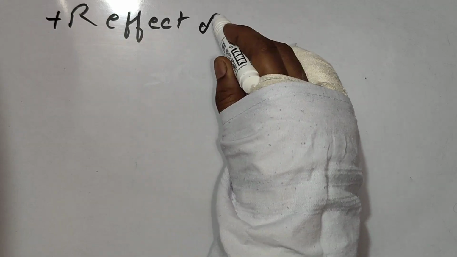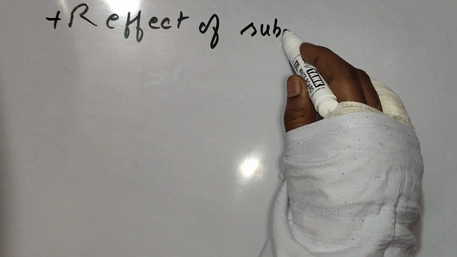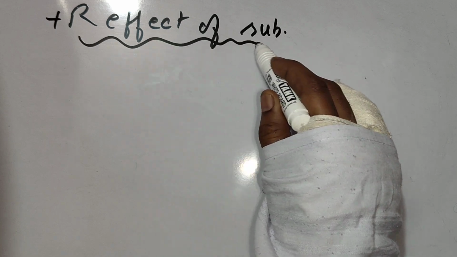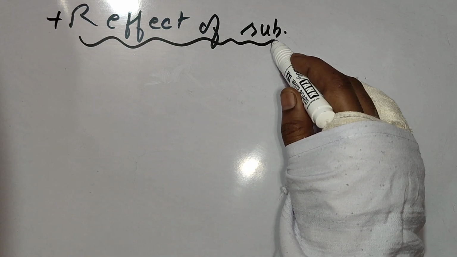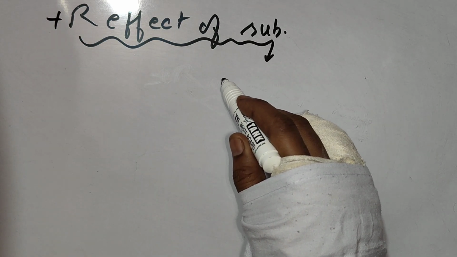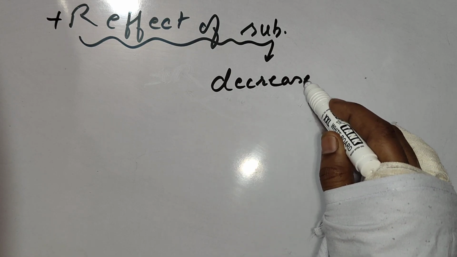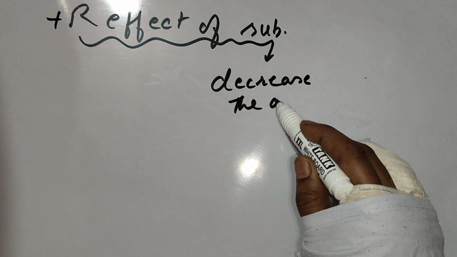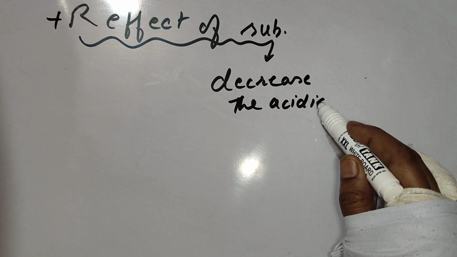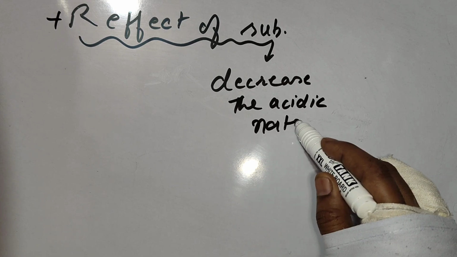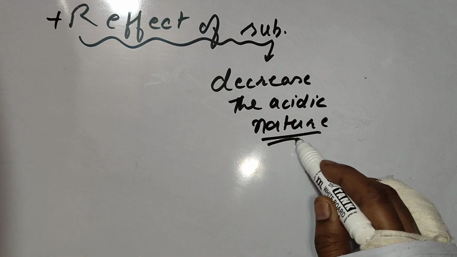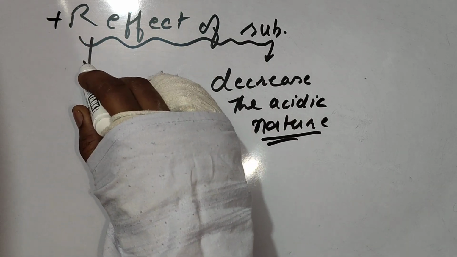First I am going to show you the plus R effect of a substituent. Number 1, plus R effect of a substituent will always decrease the acidic nature. Note it down. Now what is plus R effect?